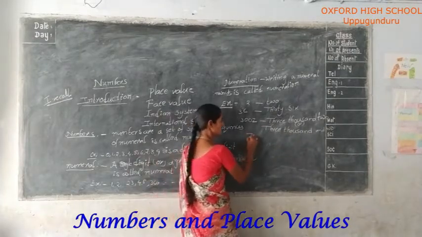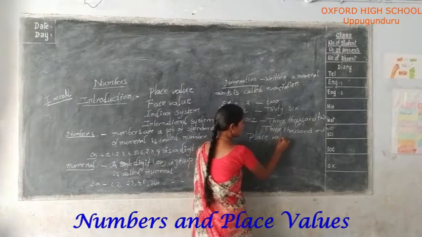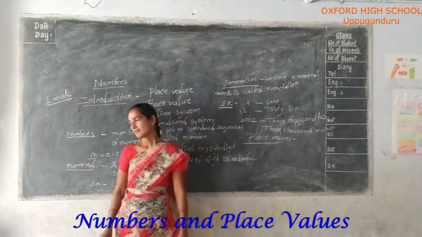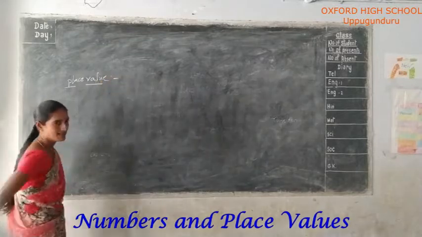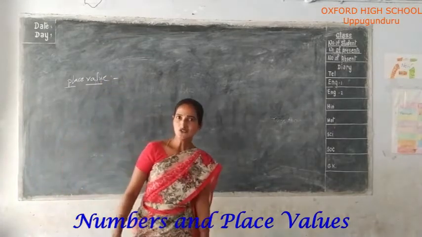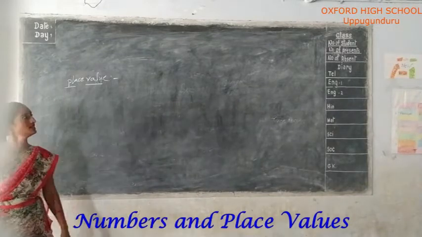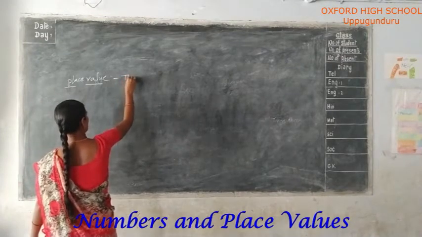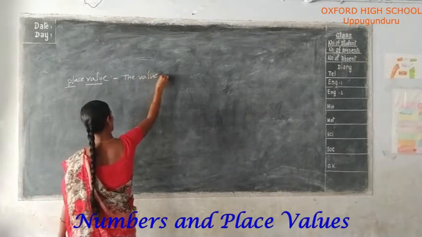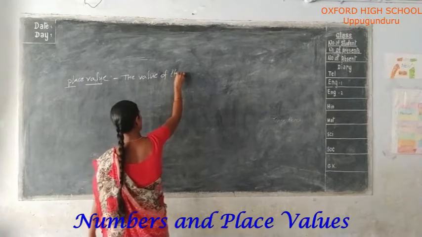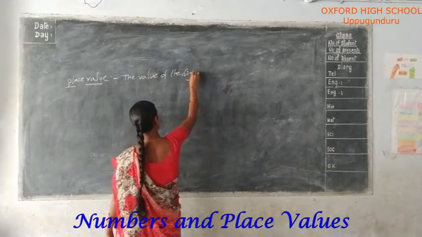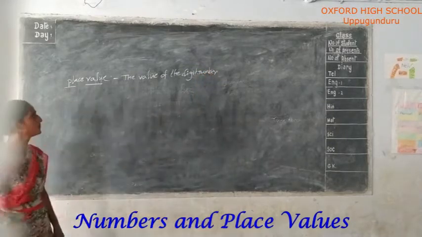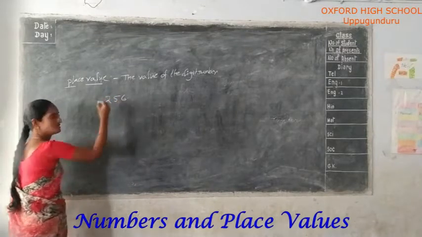Place value. The value of the digit of a number. For example, 256.